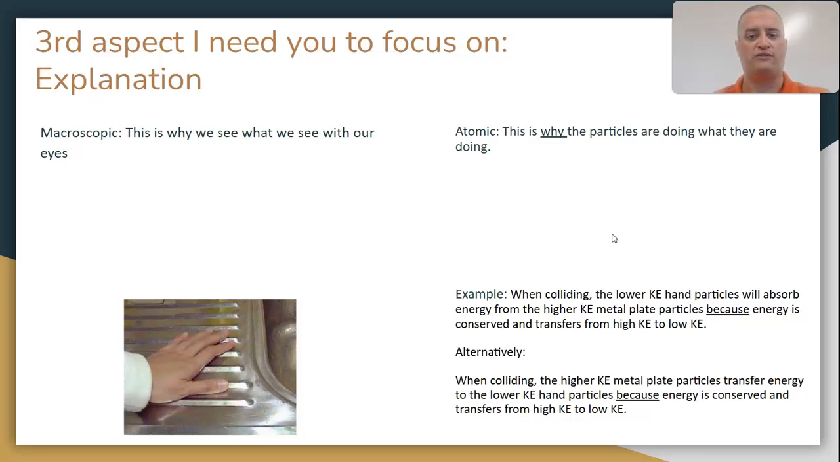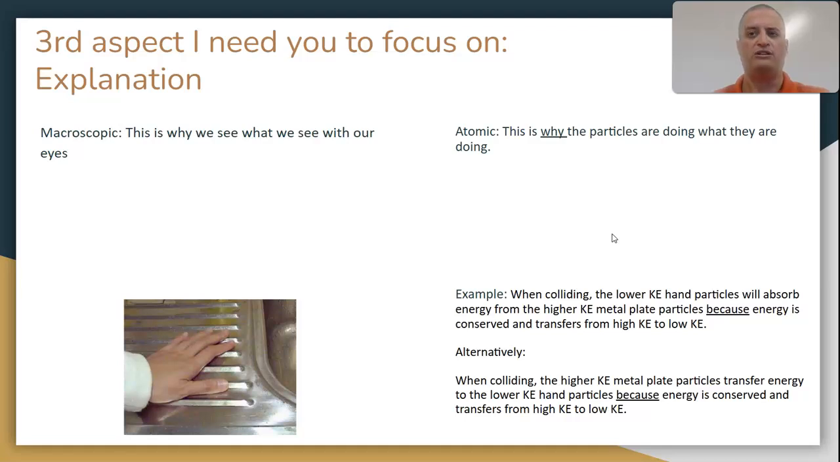Since energy is conserved, so this is number 2, since energy is conserved, the original lower kinetic energy particle will have higher than before kinetic energy, and the original higher kinetic energy particle will have lower than before kinetic energy. This is always put as KE if you haven't picked that up yet. Lastly, the kinetic energy will always transfer from the higher kinetic energy particle to the lower kinetic energy particle. So again, why does energy transfer? Law of conservation of energy, and it transfers from the higher kinetic energy to the lower kinetic energy particle.